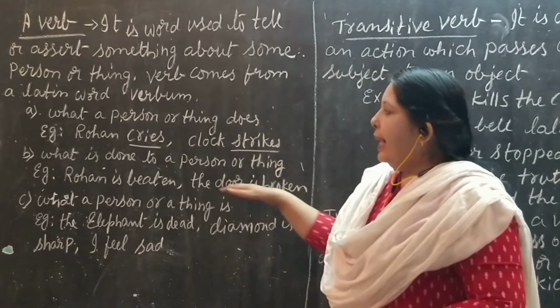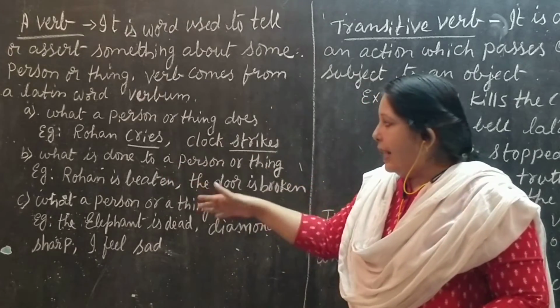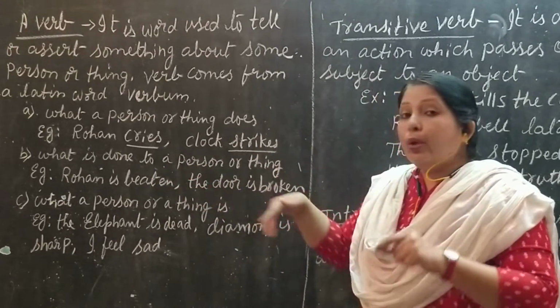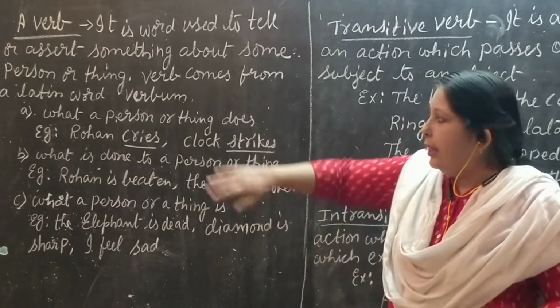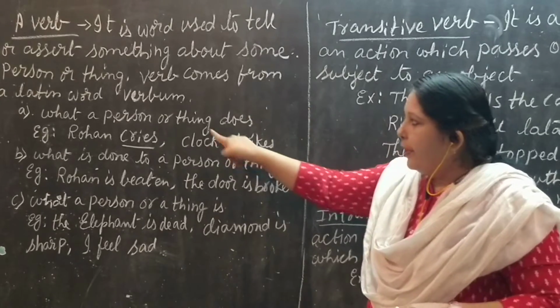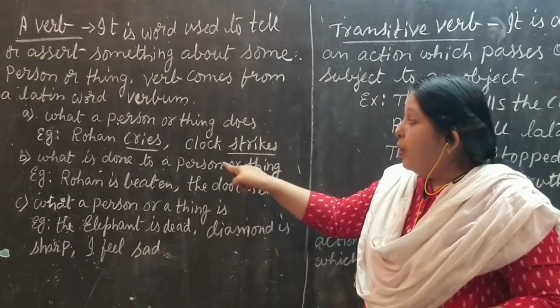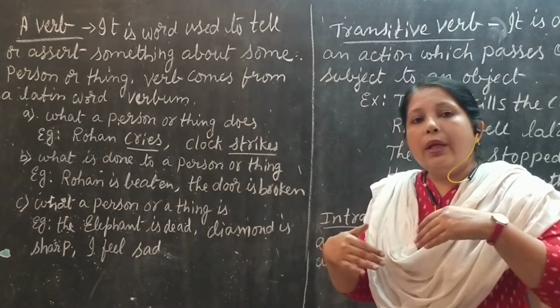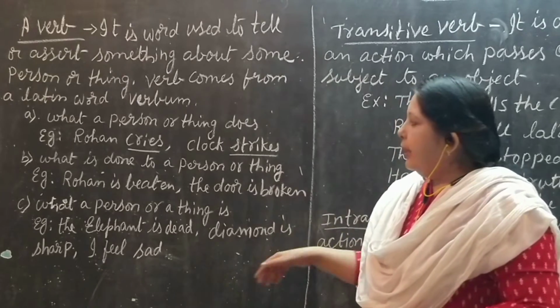In the second type, the verb is used where it says what is done to a person or thing. In the first type, it is what a person or thing is doing, what he is doing and what it is doing. Here, what is done to a person or a thing.